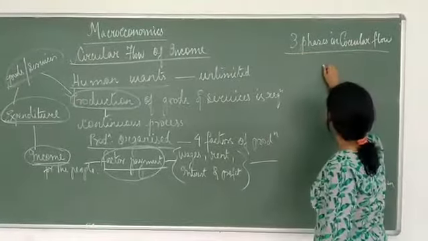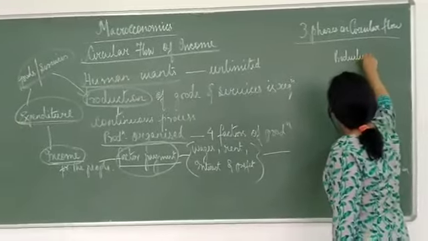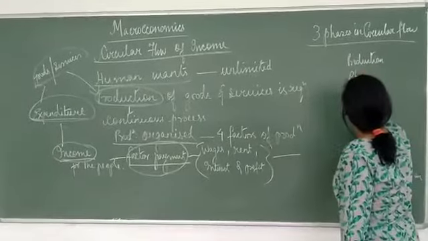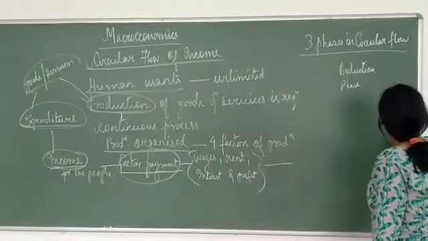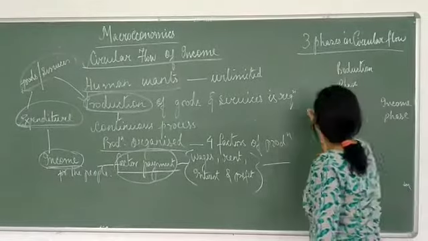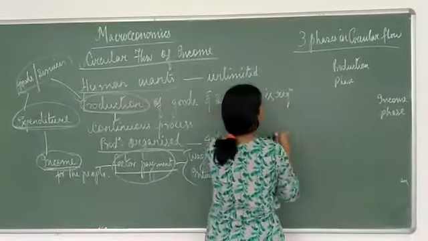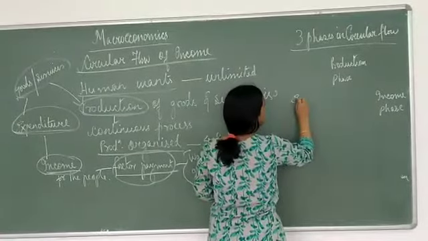The first phase is production phase. The production phase. Second phase is income phase. And the third phase is expenditure phase.